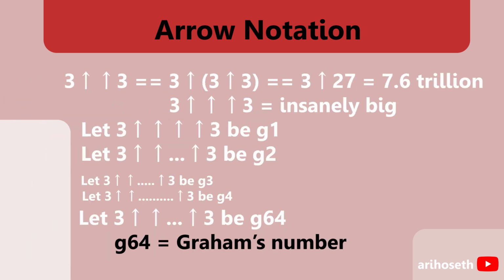So we are going to do that same thing until we reach G64, and we are therefore going to equate G64 as Graham's number. So if you have seen how numbers accumulate exponentially from 3 power 3, which is 27, then 3 power 27, which is 7.6 trillion, then 3 power G1, 3 power G2, 3 power G3, up to G64, which is Graham's number, it shows you the vastness of Graham's number.